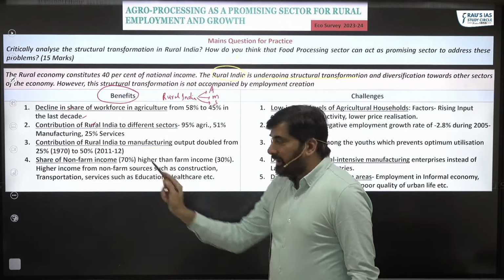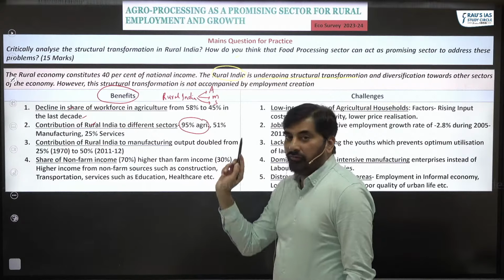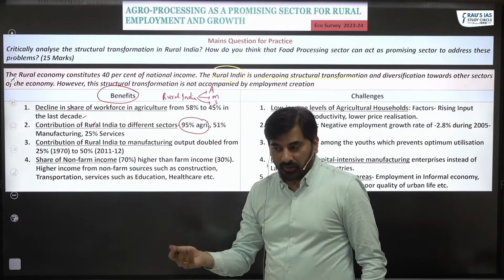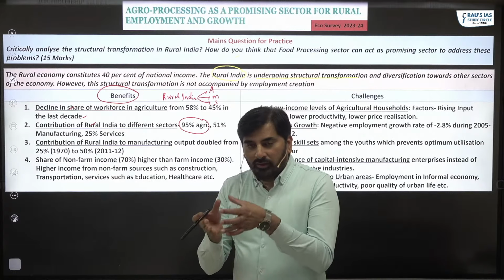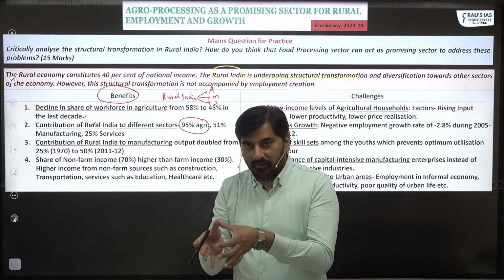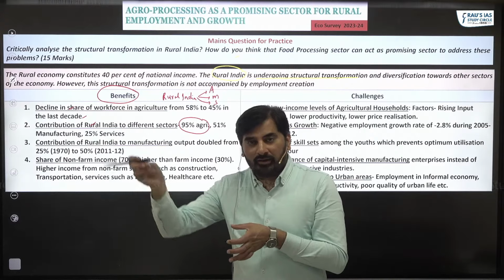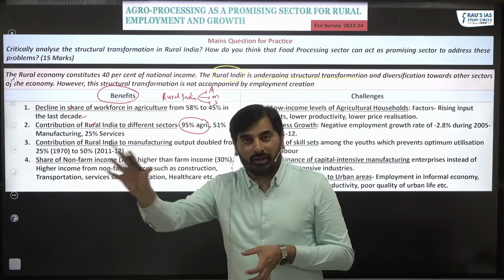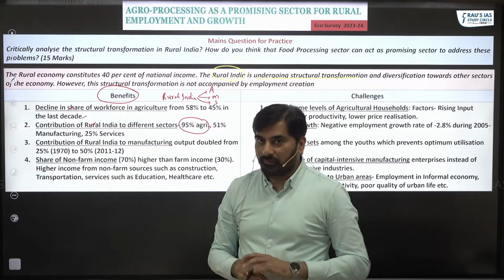So rural India contributes 95% of agricultural output. It means if you are producing agricultural commodities worth 100, 95 rupees worth of agricultural commodities are produced in rural India. In urban India, the remaining 5 rupees is produced.